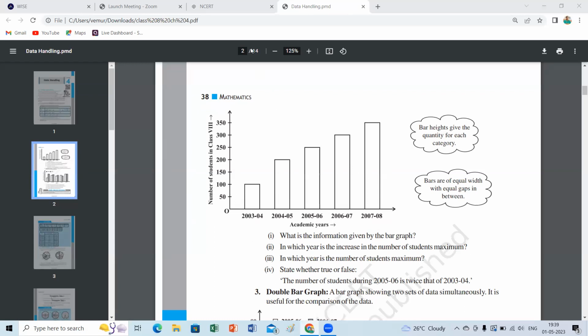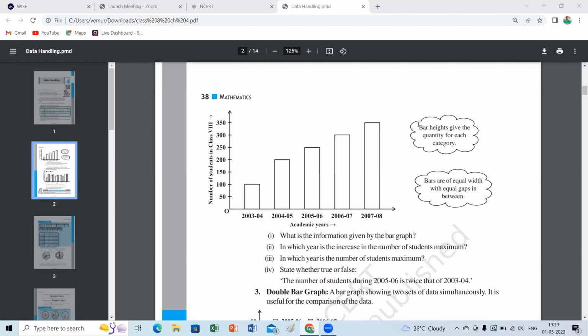The increase in the number of students from 2003 to 2008. The number of students in class 8 in various years. They did not give a particular year, they gave 2003 to 2008. So you can write: the number of students in class 8 from 2003 to 2008. That's nothing but the title of your bar graph. You write by looking at what you feel.